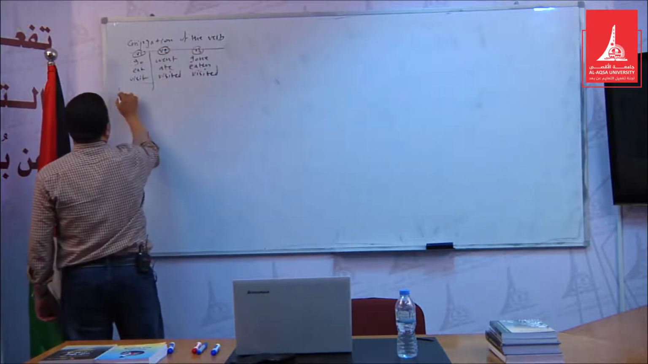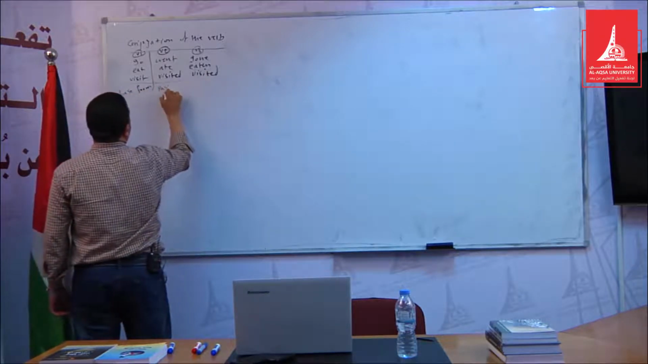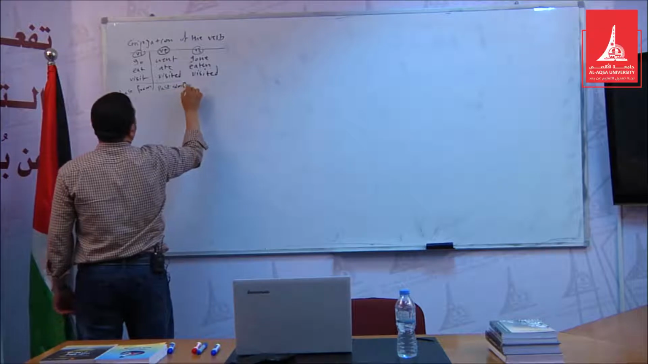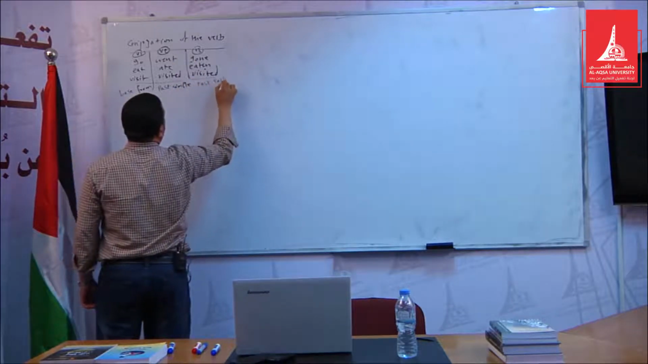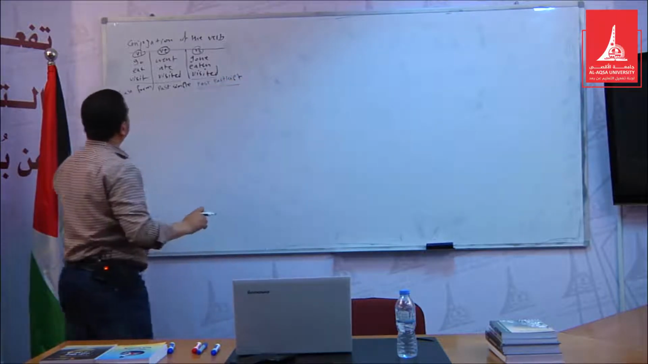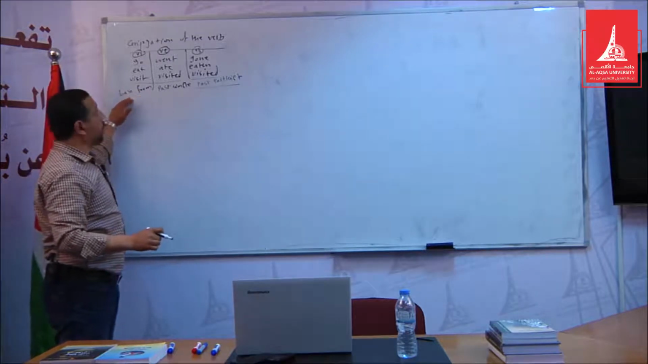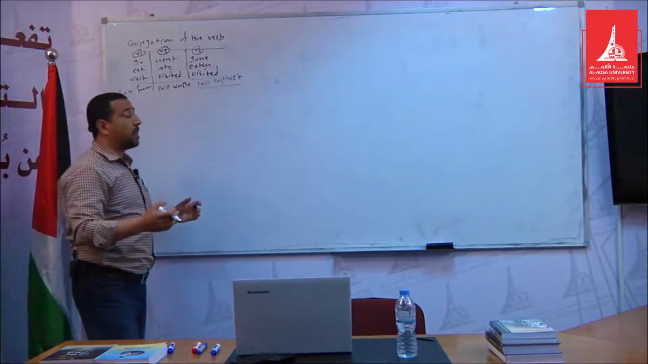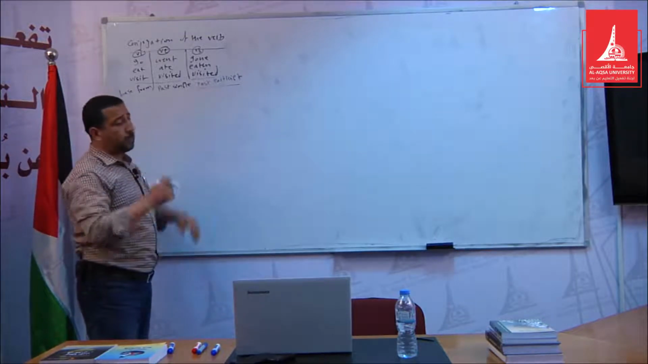This is the base form. This is the past simple, and here we have the past participle. Okay? So we have three conjugations of the verb. The first conjugation is the base form, which is the basic form of the verb. Then we have the past simple. Then we have the past participle.